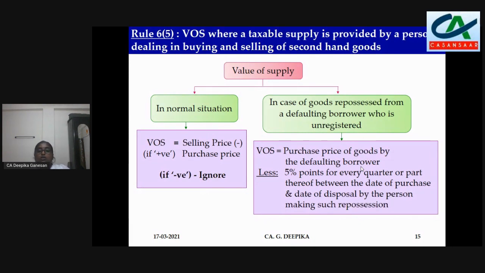So totally in 2019 4 quarters, 2020 4 quarters, 2021 1 quarter. So totally 9 quarters. 9 quarters into 5 percentage. So it is 45 percentage. So we have to reduce 45 percentage from that amount. Say it is 2 lakhs, reduce 45 percentage on 2 lakhs. So it comes to 90,000. Reduce that and remaining 1.1 lakhs. On that GST has to be paid.